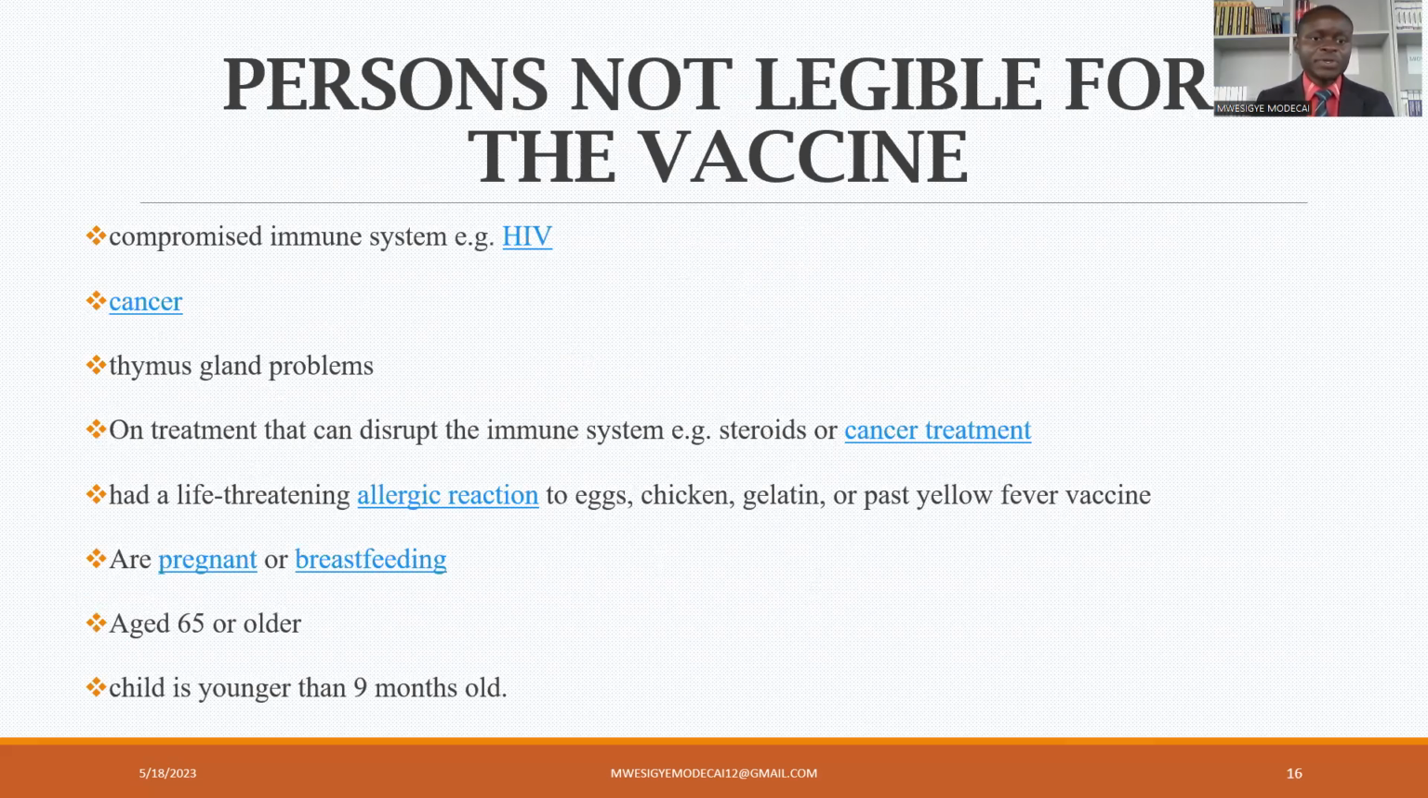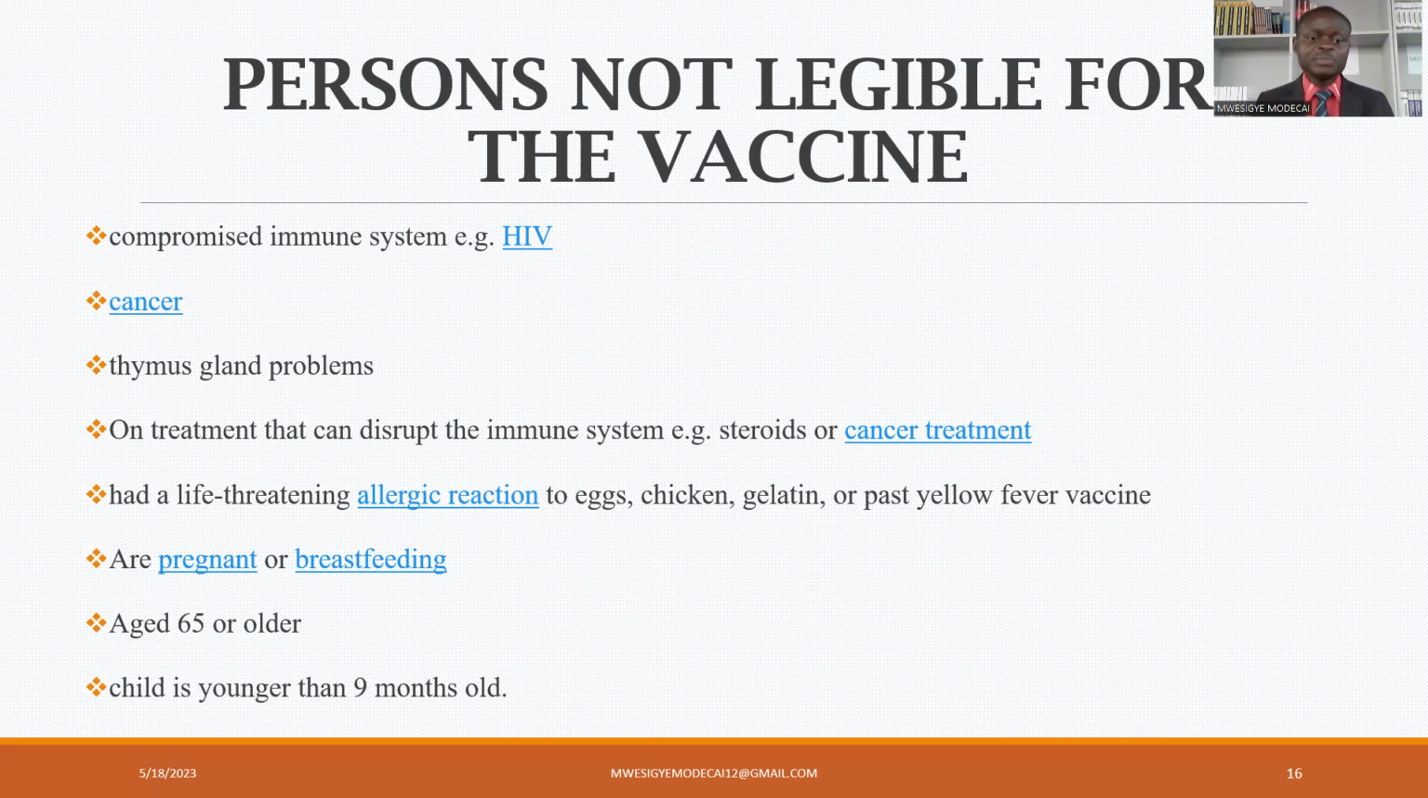Another category of people is those people who have cancer. As we know, cancer is one of the diseases that affects the immunity. Still, as we have said in HIV, these people are still going to develop yellow fever if you give them the yellow fever vaccine. Then other people have thymus gland problems. Still, they are not supposed to receive yellow fever vaccine. Then also people on treatment that disrupts immunity, for example, corticosteroids and cancer treatment, which we commonly call chemotherapy. Also, they are not supposed to receive yellow fever vaccine.